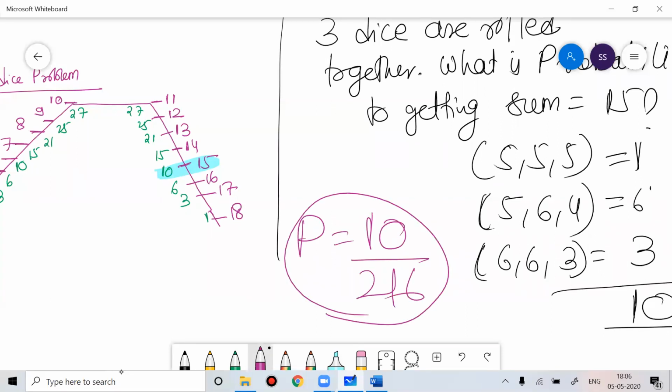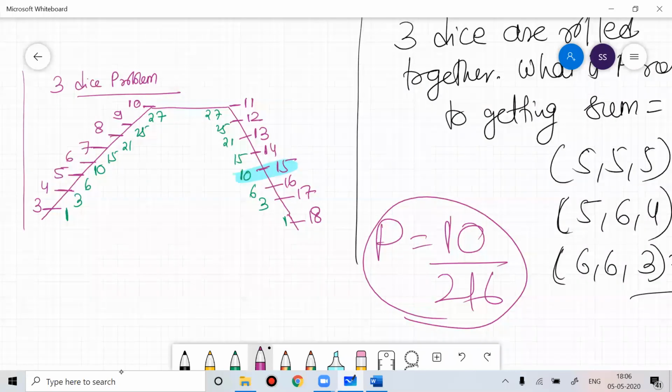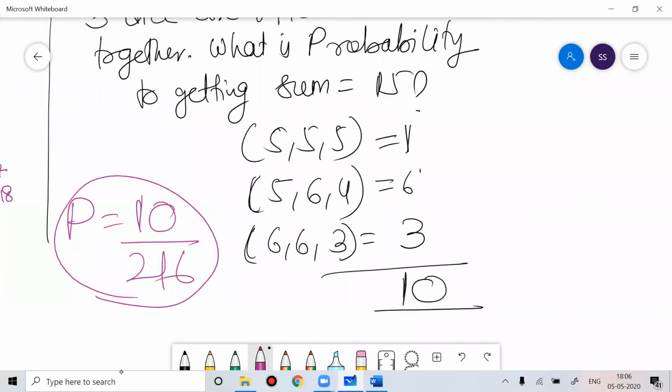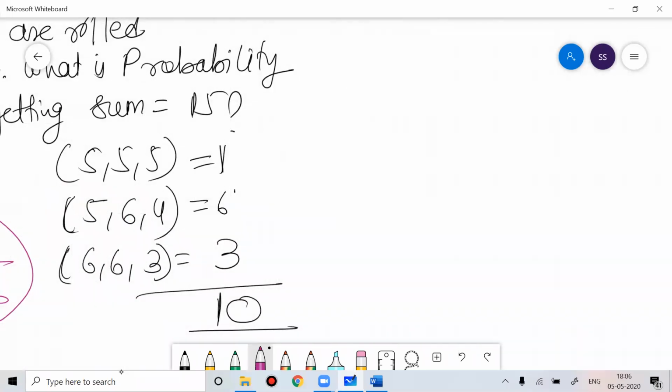You can either do it like this, or if you know the shortcut, or you can think about the cases, you can get the answer. It's up to you, whatever way you want.